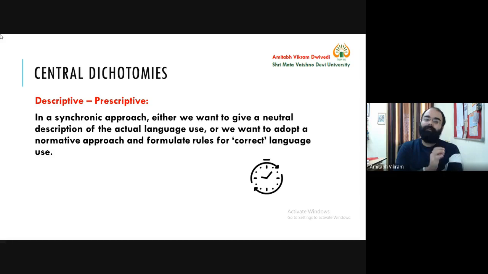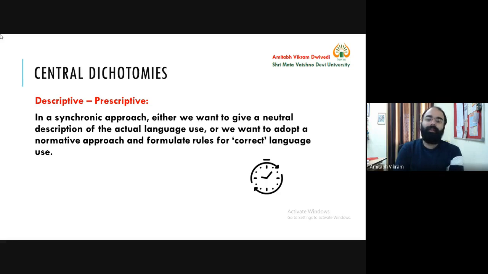So we know that we can say John loves Mary. So it will be loves, because John is third person singular. But if someone says John love Mary, we will say no, no, it is wrong. Why is it wrong? Because John is third person singular, and for third person singular, you need to use the S or ES form in the present indefinite, in simple present. So this type of knowledge is known as the normative approach. We formulate rules, we follow rules for correct language use.